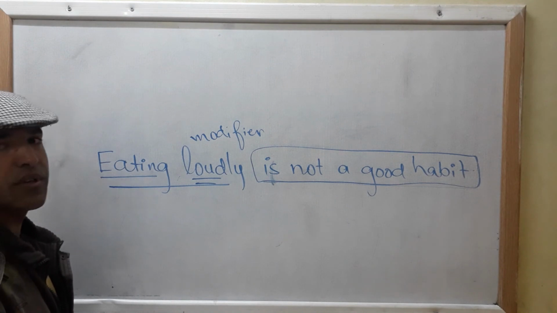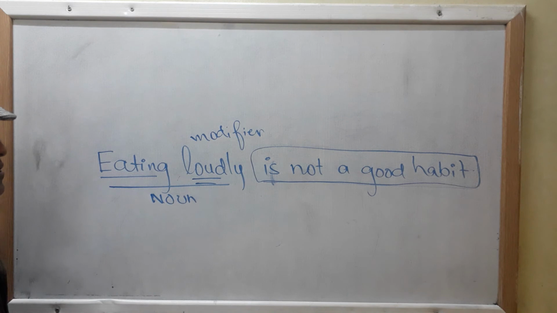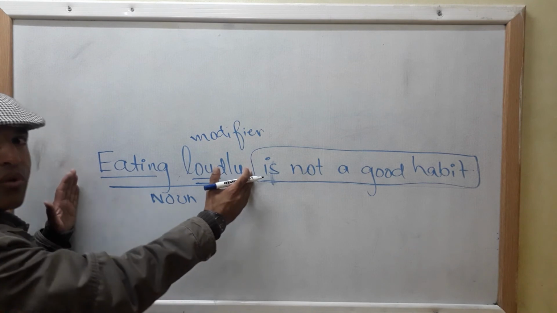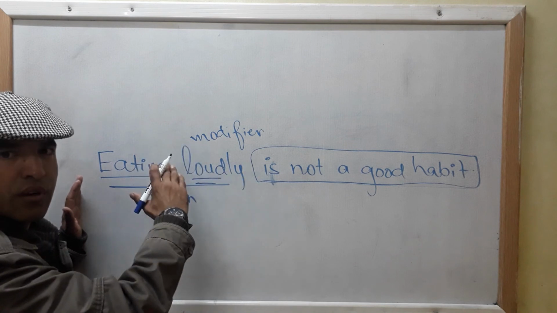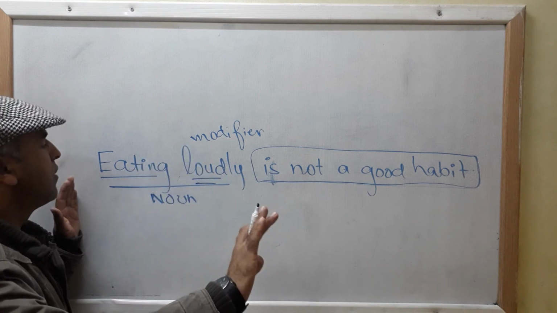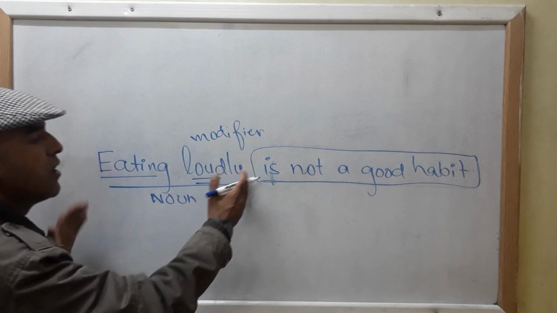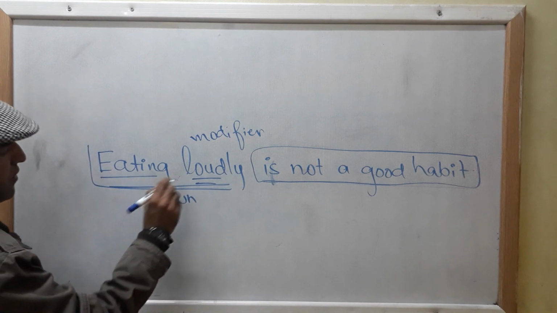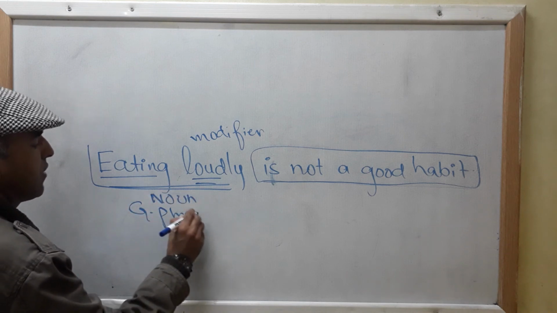It is functioning as the subject of the sentence, and keep it in mind, an adjective can never be the subject of your sentence. So this is functioning as a noun in a sentence. What is not a good habit? Eating loudly. We are talking about something, and as I told you, a noun is something we talk about. Subject is the doer of an action, this is one definition, and the second definition is that your subject is something or someone we talk about. What is not a good habit? Eating loudly. So that gerund phrase is functioning as a noun, rather the subject, of the sentence. This is a gerund phrase.